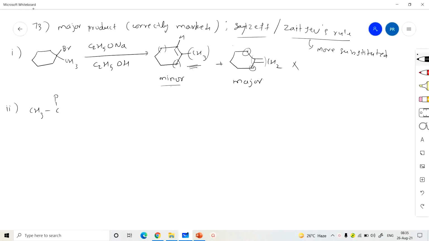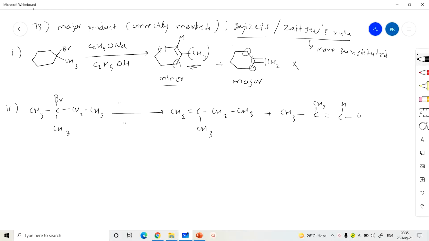Then come to the second one: CH3 C Br CH2 CH3 CH3 reacts with sodium ethoxide and ethyl alcohol, giving CH2 double bond C CH2 CH3 CH3 plus CH3 C CH3 double bond C H CH3.